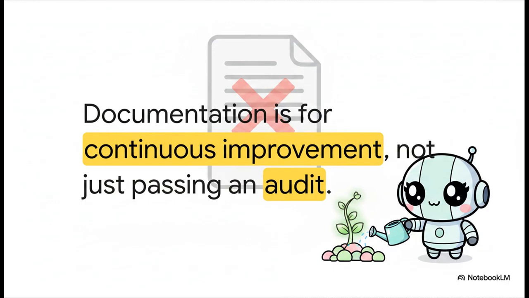If you take away just one thing from this explainer, let it be this. Documentation isn't just about passing an audit. It's about continuous improvement. That is the core philosophy of ISO/IEC 42001:2023. We don't measure and document to punish people. We do it to constantly grow, refine, and evolve our AI systems for the better.